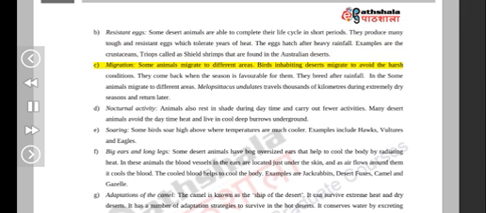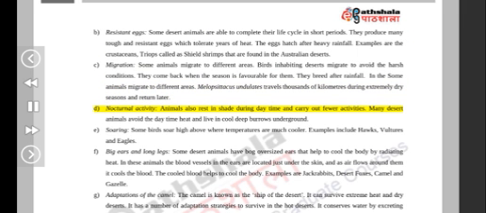C. Migration. Some animals migrate to different areas. Birds inhabiting deserts migrate to avoid the harsh conditions. They come back when the season is favorable for them. They breed after rainfall. Melopsittacus undulatus travels thousands of kilometers during extremely dry seasons and returns later.